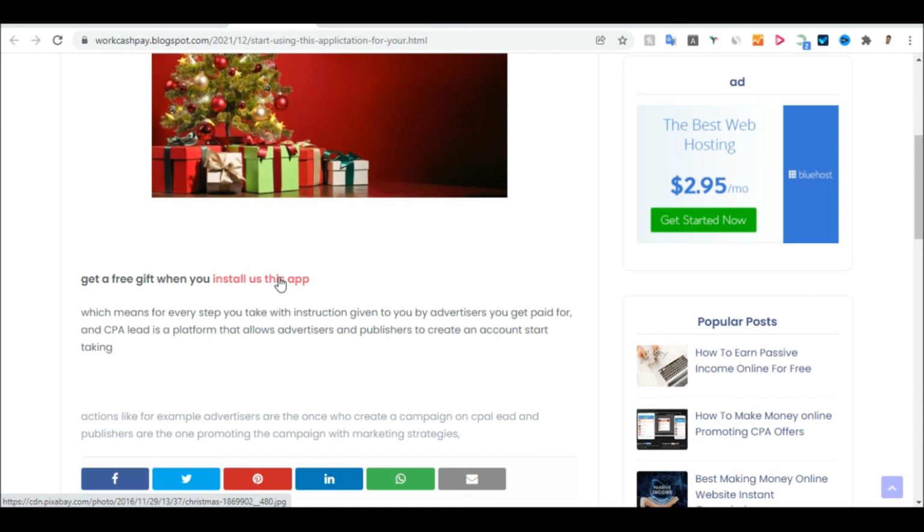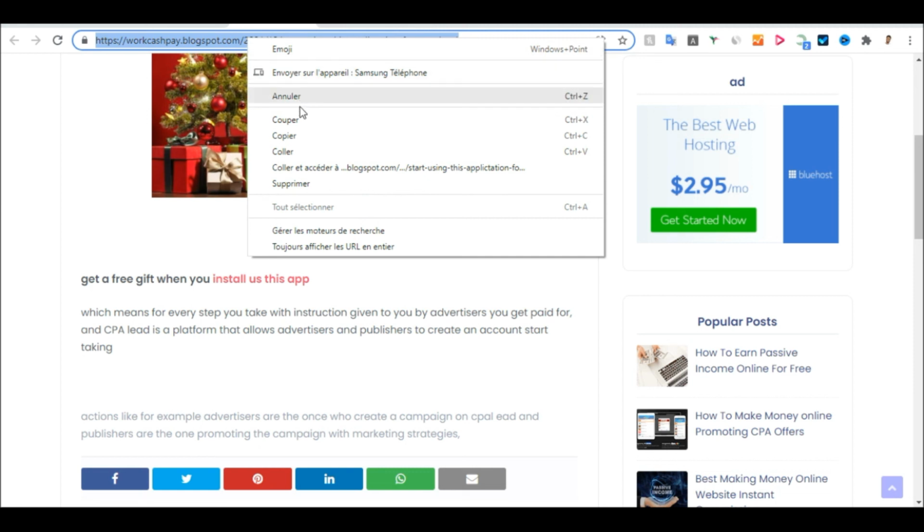I hope now that you will go and start promoting CPA offers in this way, like trying to put a bridge between the CPA link and Instagram or other platforms that don't allow you to promote CPA offers. So with this way now, you can start promoting the offers in a lot of platforms like Quora, Medium.com, Facebook, Instagram, Twitter, and a lot of places. So all you just need to do is copy the URL of that blog you wrote about that particular offer you are promoting from CPA lead.